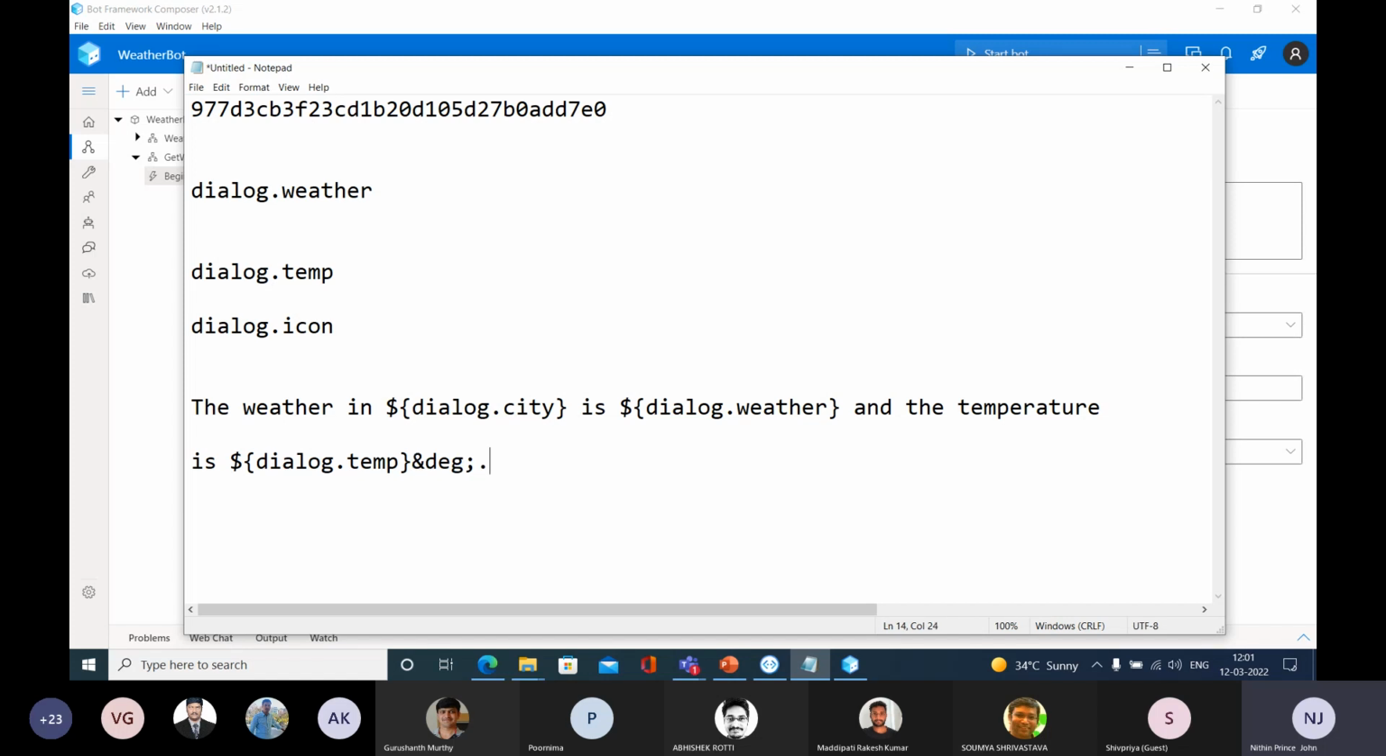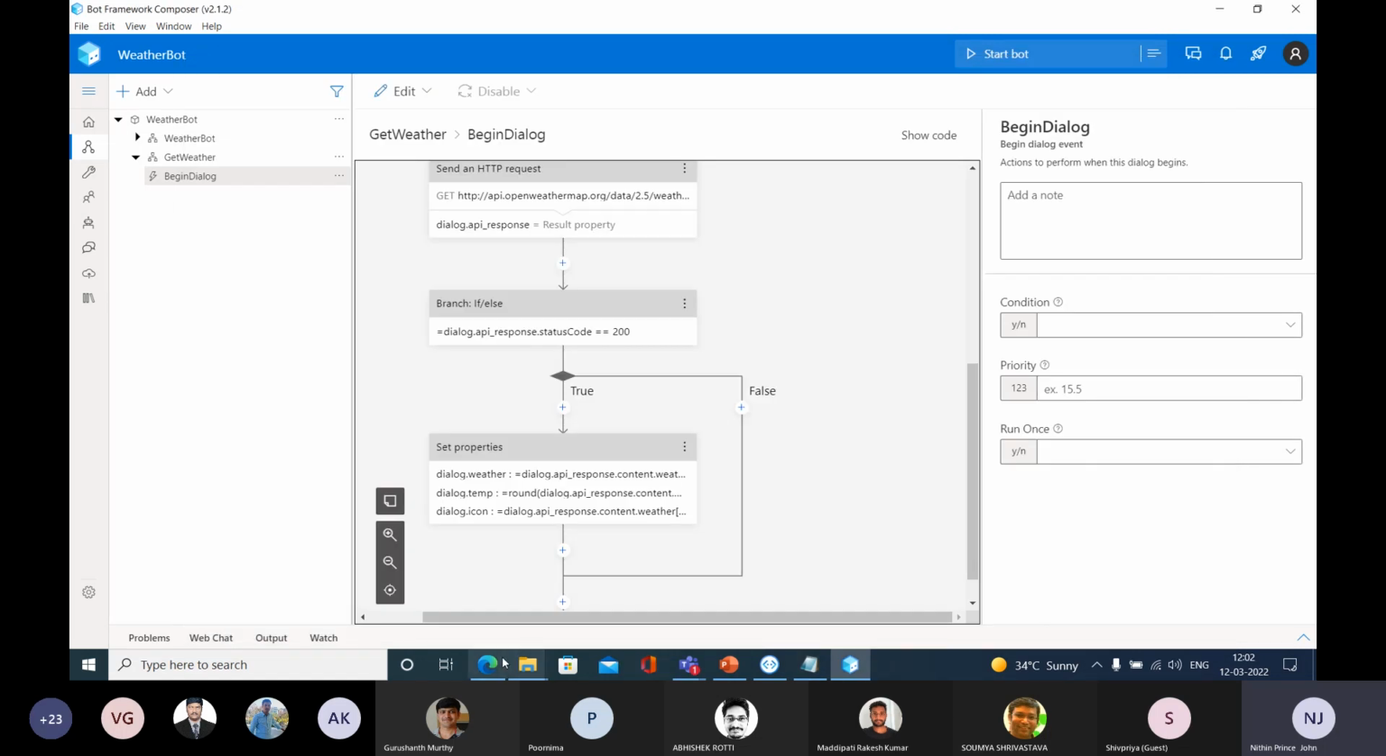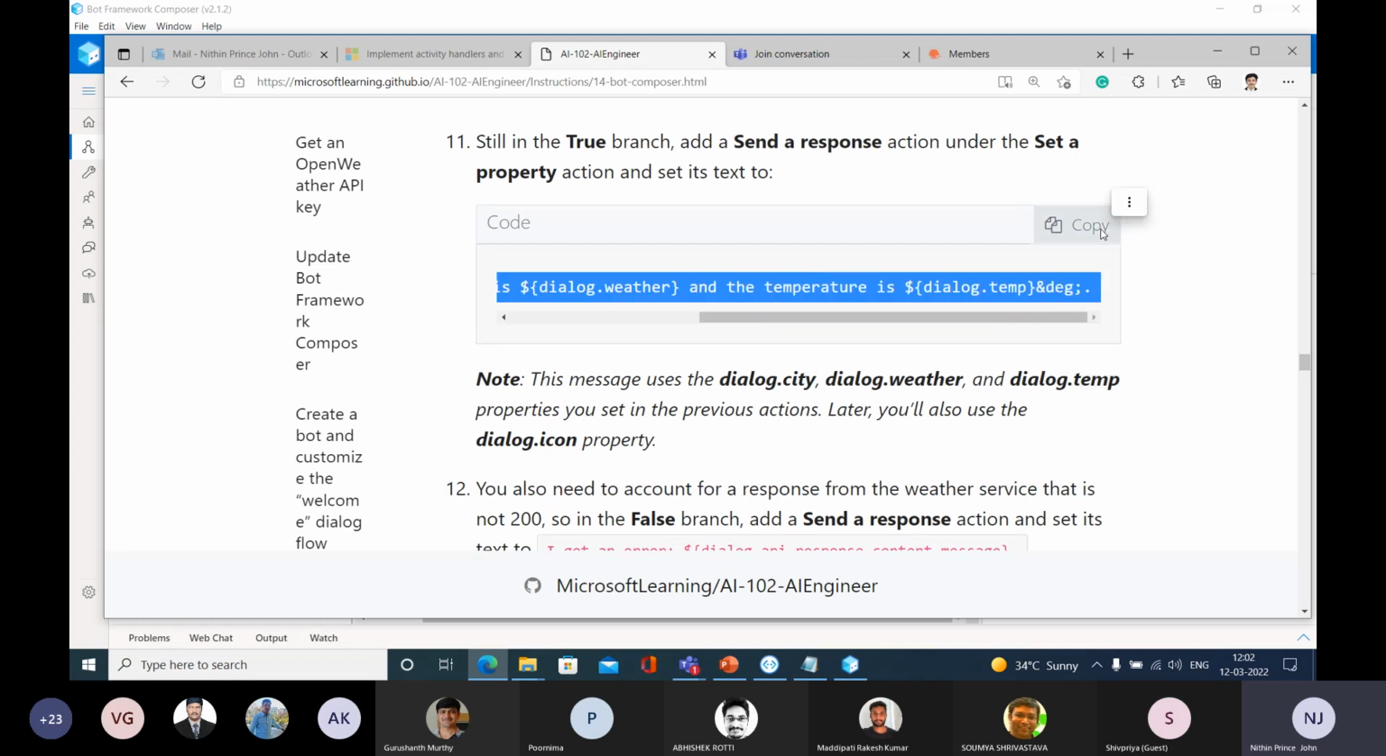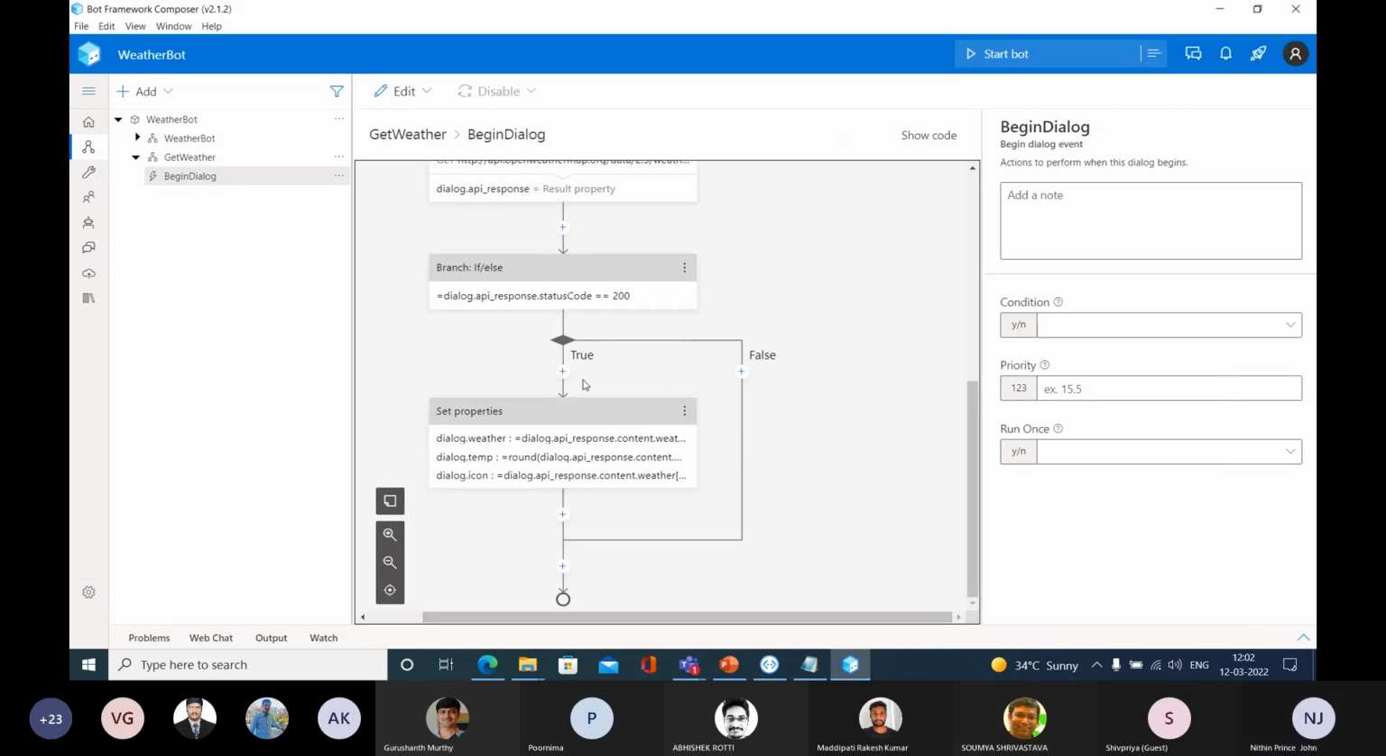So this is the statement that we need to display to the user from the bot. Okay, so you can see the same thing here. The weather in dialog.city is dialog.weather and the temperature is this one. So let me copy this one and select the true block here.